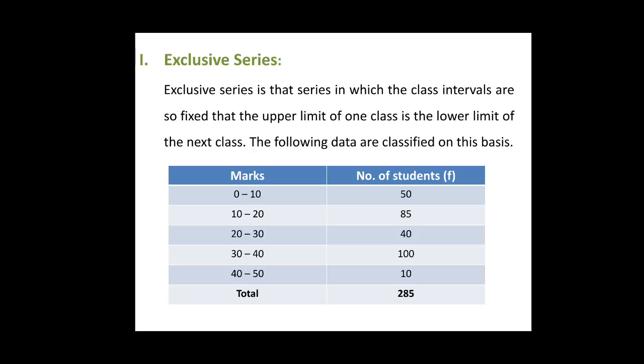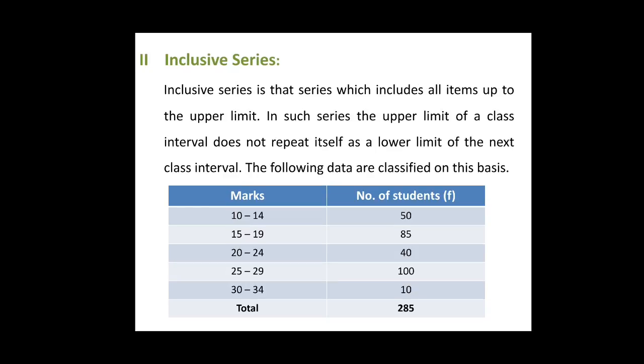Students, it may also be noted that all values corresponding to the upper limit, say 10 in the first class of our table, 0 to 10, have not been incorporated in the class interval of 0 to 10, but in the class interval of 10 to 20 and the like. In case of our example, 50 students are securing marks ranging from 0 to less than 10, and 85 students have obtained marks ranging from 10 to less than 20. A student who is getting exactly 10 marks would be classified in the 10 to 20 class group and not in the 0 to 10 class group.